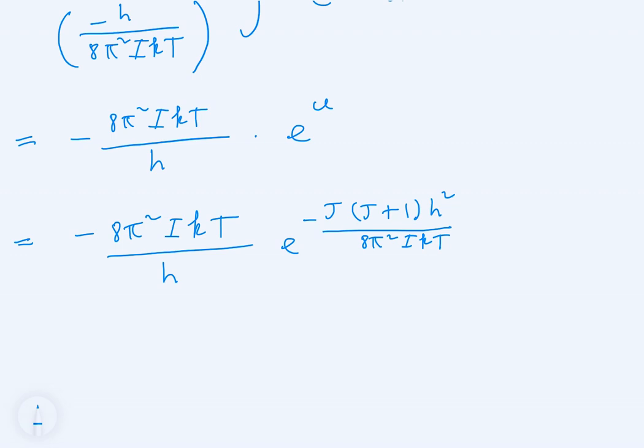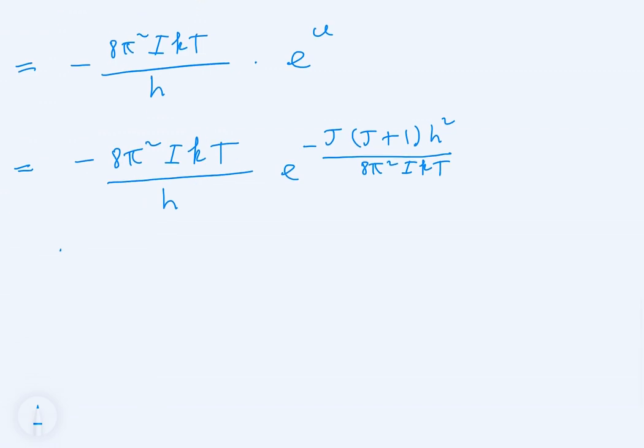And that's the answer. And this answer, though, is the answer to the indefinite integral. We still have to apply the limits of integration to this. This is the answer to the indefinite integral. This is the antiderivative.